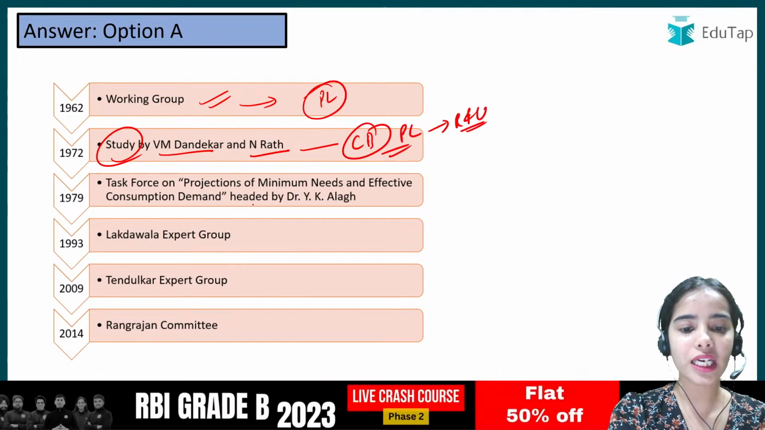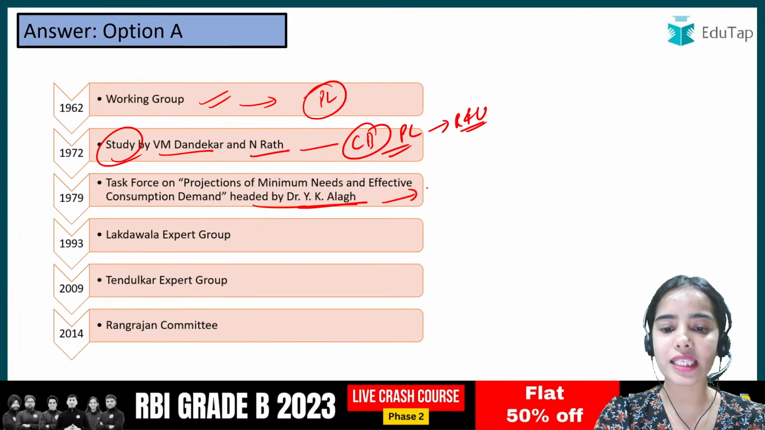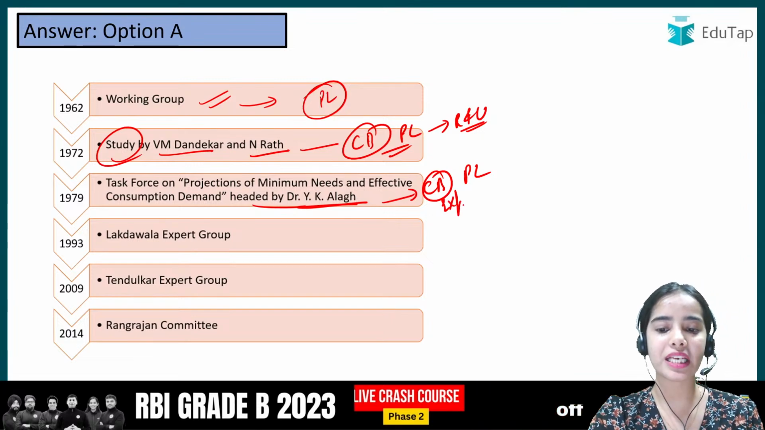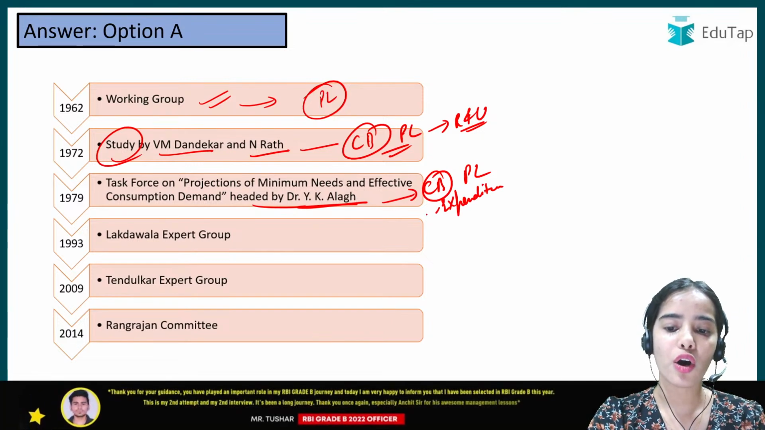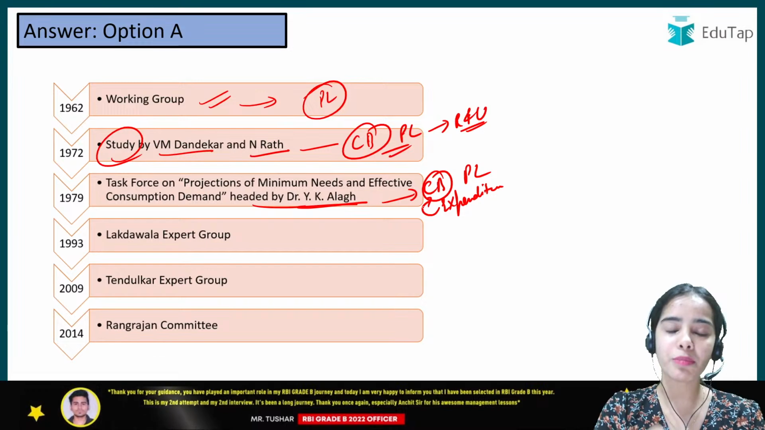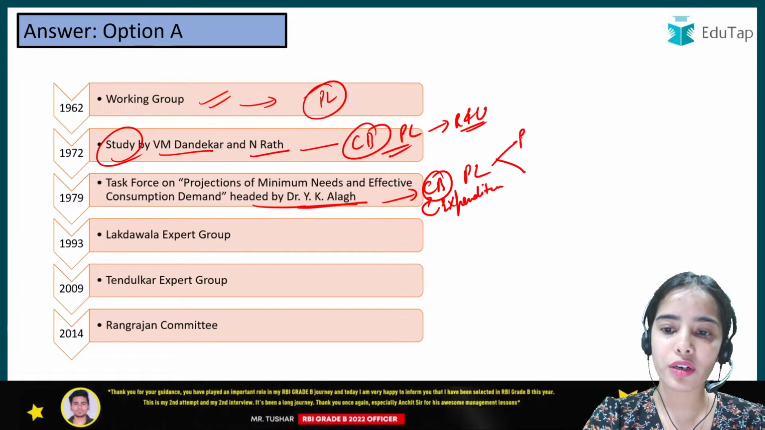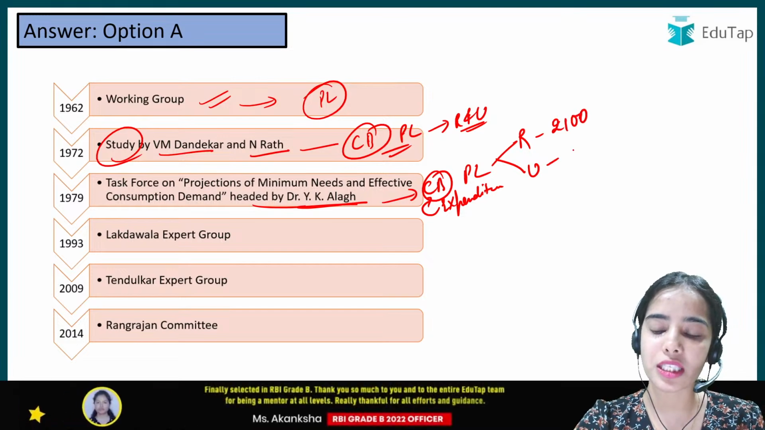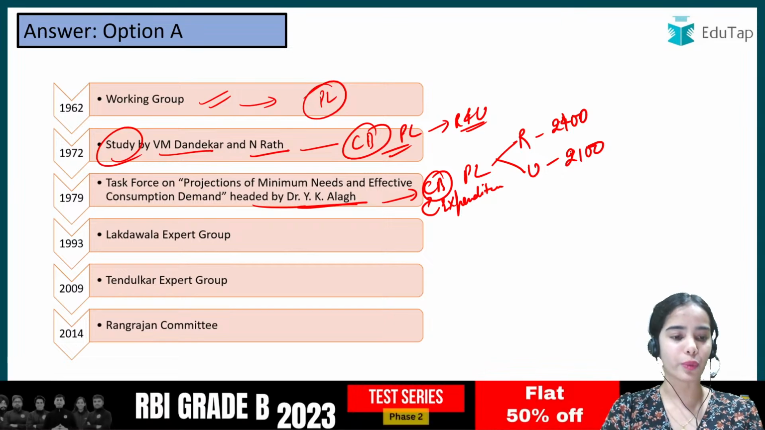Okay, then there came the Dr. Y.K. Alagh committee that has given the calorie based poverty line, that is the poverty line that is based on the expenditure that is done for the calorie intake, for the minimum calorie intake. So they gave for the rural and urban areas that for the rural areas the calorie intake should be this much, and for the urban areas the calorie intake should be 2100.